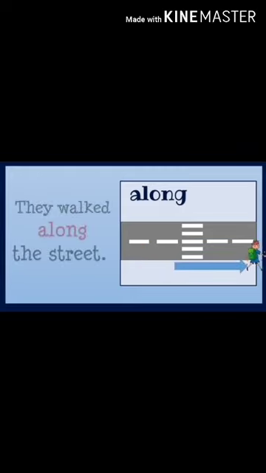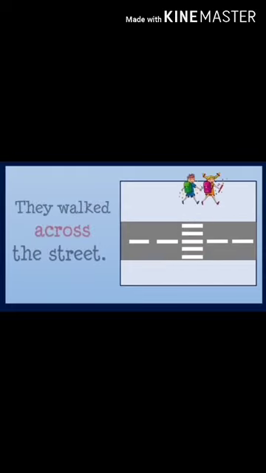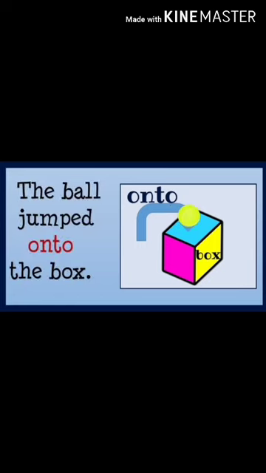And the word along, this is also a preposition of movement. They walked along the street. So I am saying here which are the words of preposition of movement. And the word across, right? So the word across is also a preposition of movement. They walked across the street. Okay, and a few other words are there. I'll inform you in the same way. Into, the word into is also a preposition of movement. The ball jumped into the box. That is a preposition of movement.